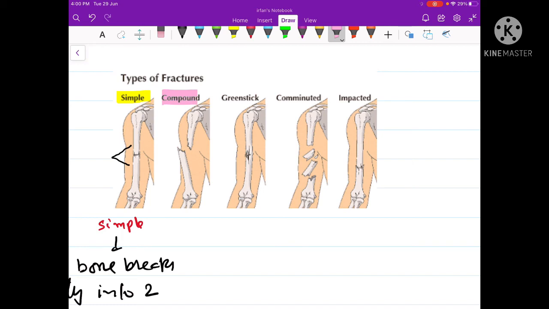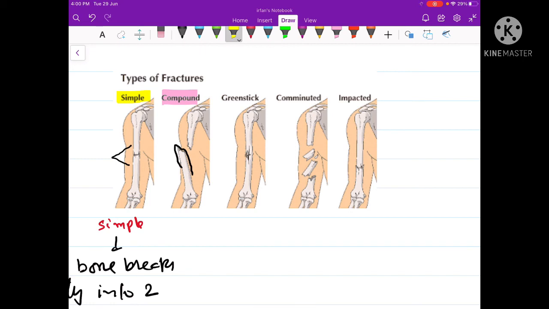In a compound fracture, the bone again is completely broken into two pieces, but here one of the pieces pierces through the skin. So here is the broken bone coming out through the skin. Such a fracture is called the compound fracture. A compound fracture differs from the simple fracture in that the broken bone pierces through the skin.